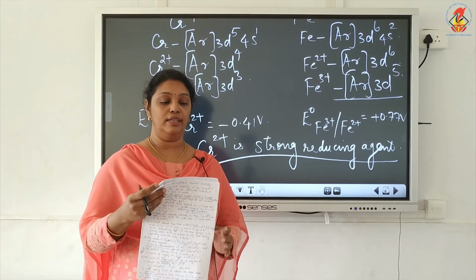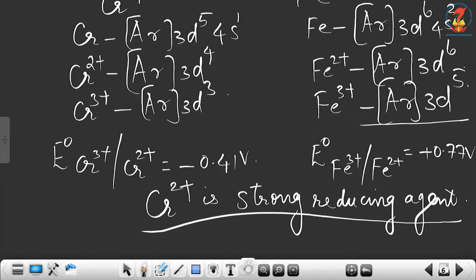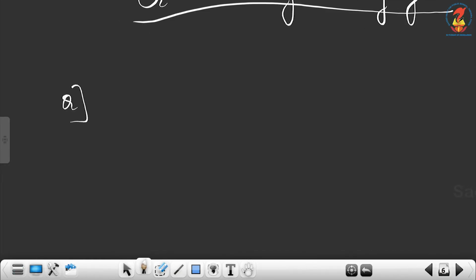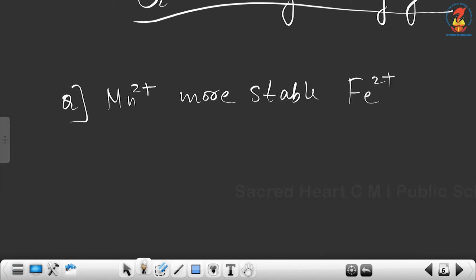Now we have another question: why are Mn2+ compounds more stable than Fe2+ towards oxidation to the +3 oxidation state?